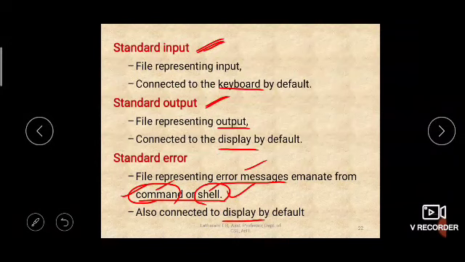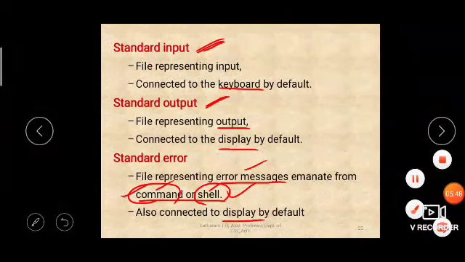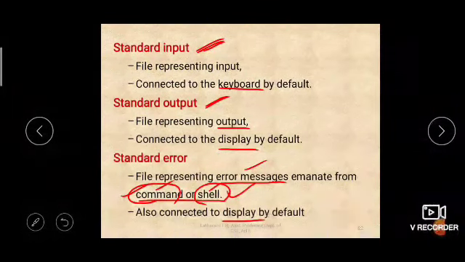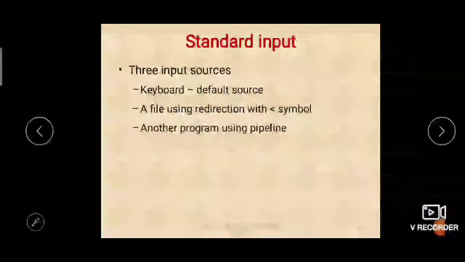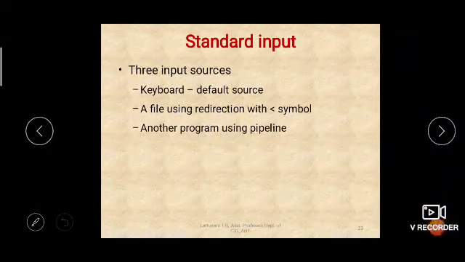Okay, so these are the three different streams, the standard files supported by Unix, and they are available to the user whenever a user logs in. Okay, let us see in detail about the standard input. The three input sources from where the input can be obtained for any operation.